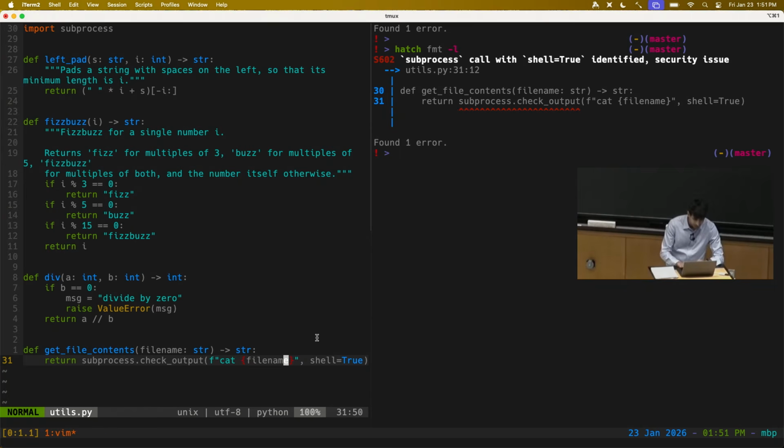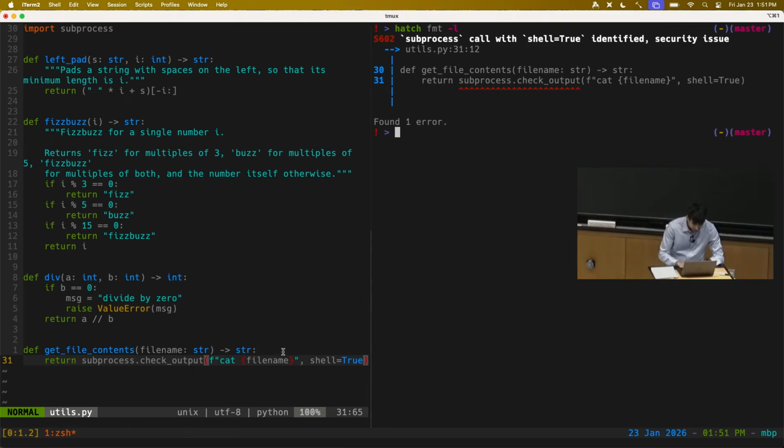We won't talk about why this is a security issue in depth. TLDR, if this file name contains certain funny characters, like if there's a semicolon followed by something, then the thing after the semicolon will be interpreted as code and run by the shell. Anyway, this is a bad pattern you should avoid in your code. And this is another thing that this linter rule catches.